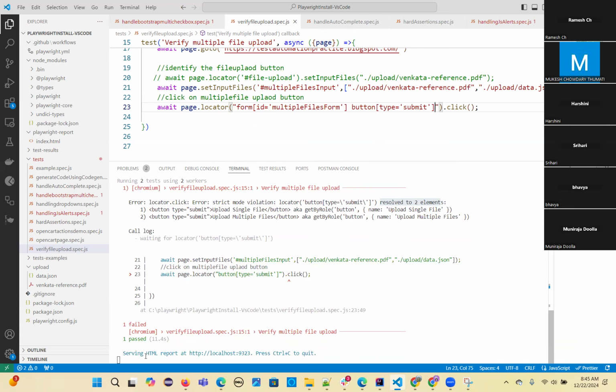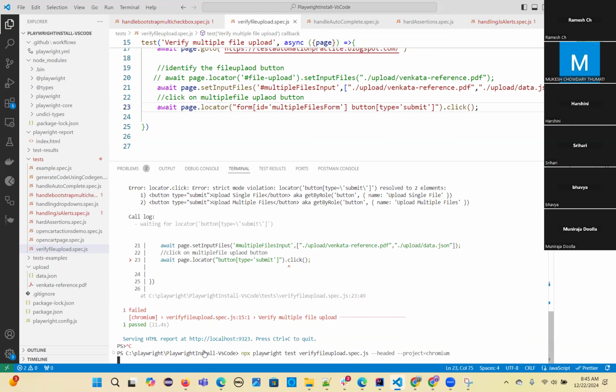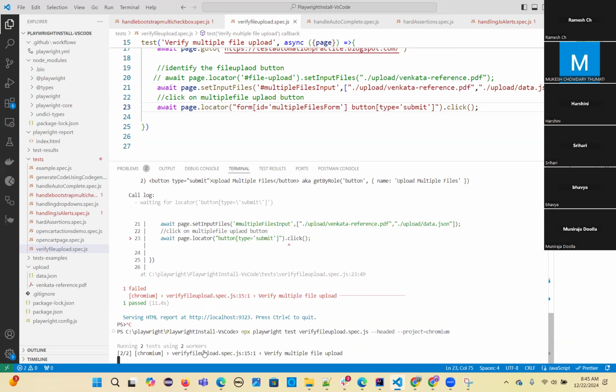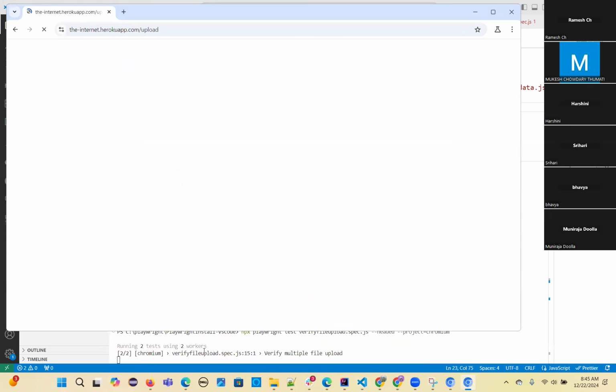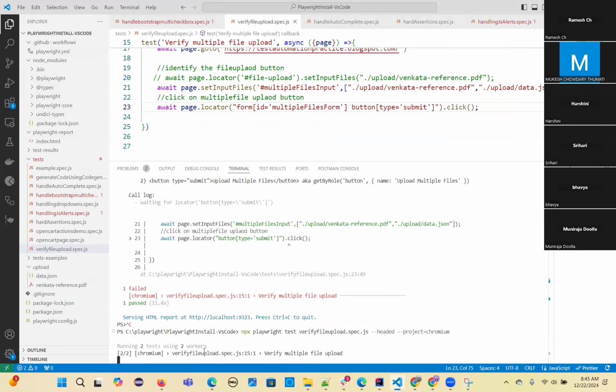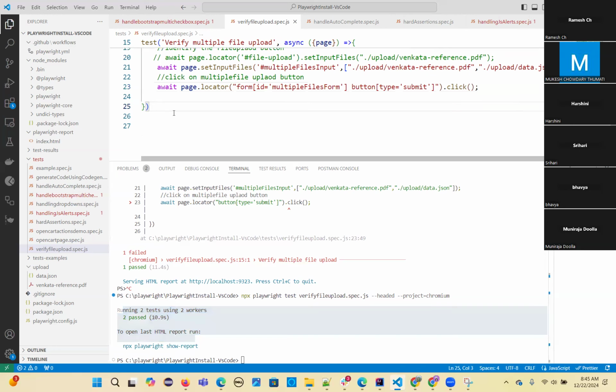So let's do that. Right, so now perfectly it is going. Now let me write another test case.